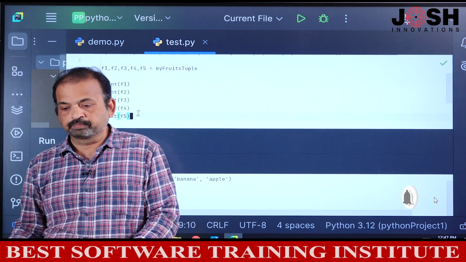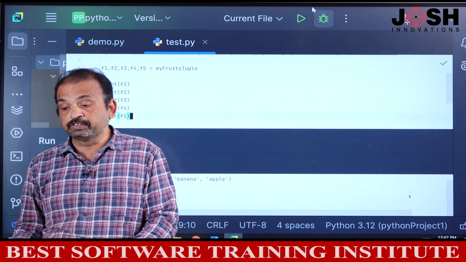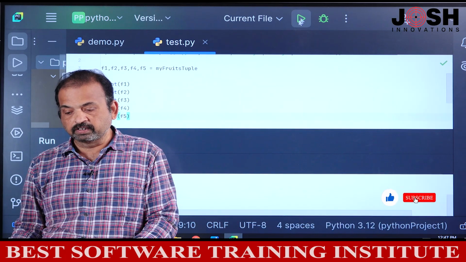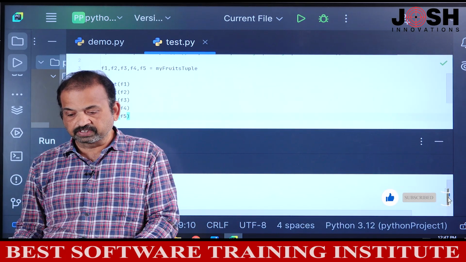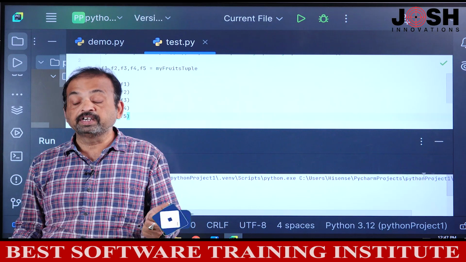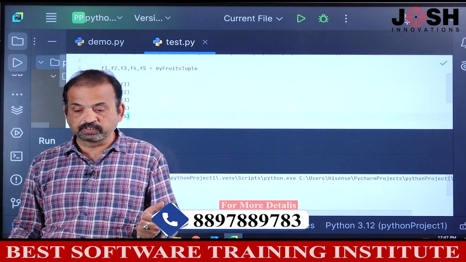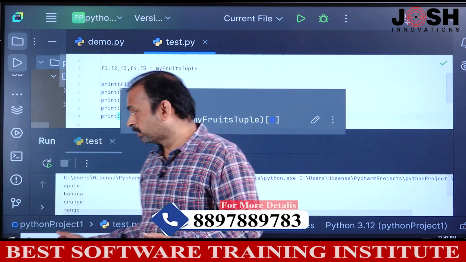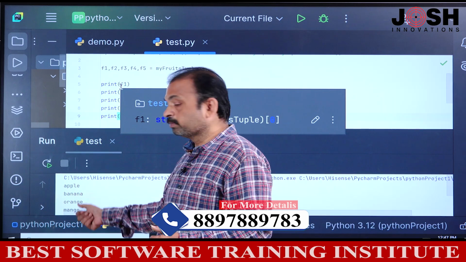Yes. Okay, right. It will print all individual fruits now. It prints first apple because we unpacked. So first fruit will be stored in F1, and printing F1, it is printing apple, banana, orange, mango, and watermelon.